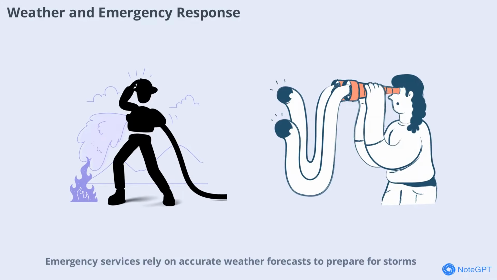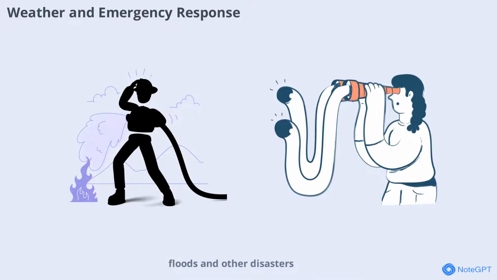Emergency services rely on accurate weather forecasts to prepare for storms, floods, and other disasters. Early warnings help communities evacuate or take shelter, saving lives and reducing damage. Weather information is a vital part of disaster response planning.